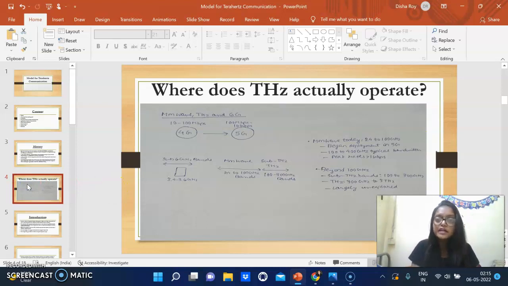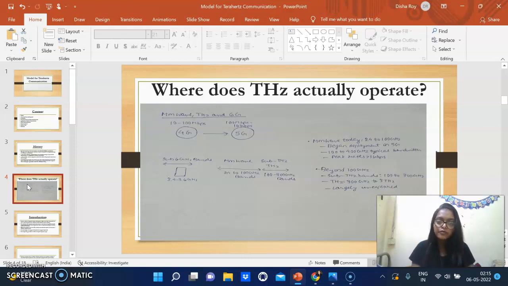Now, where does this terahertz actually operate? So, as we can see in this slide, from 4G to 5G, the evolution has been from 10 to 100 Mbps to 10 Gbps in case of 5G. Okay, the sub 6 gigahertz bands were in the range of 3.4 to 3.6 gigahertz.